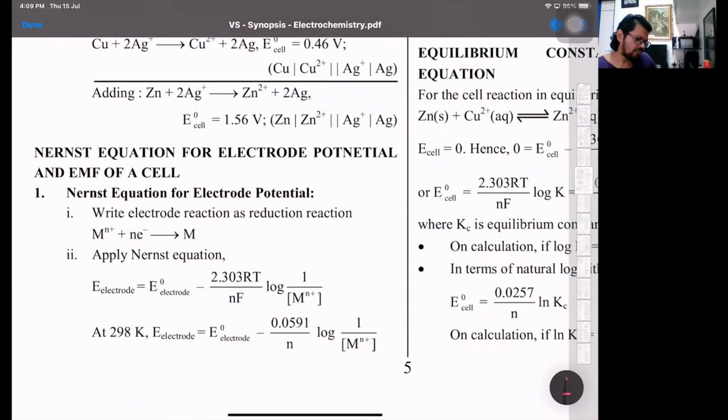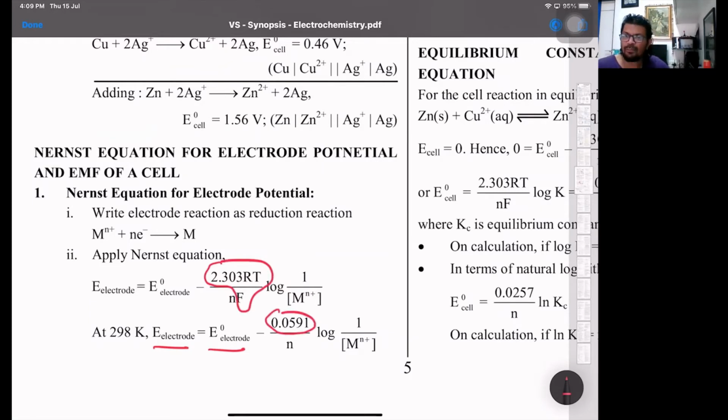Then the Nernst equation for single electrode potential and for EMF of a cell. So the single electrode potential is the standard electrode potential minus 2.303 RT by nF, where 2.303 RT by F is a constant value, that is 0.0591 upon n, log of 1 upon M n plus.